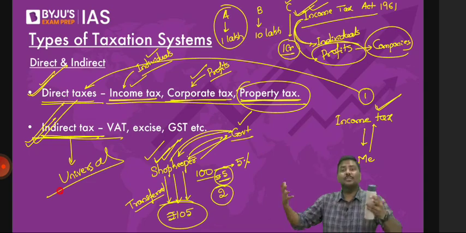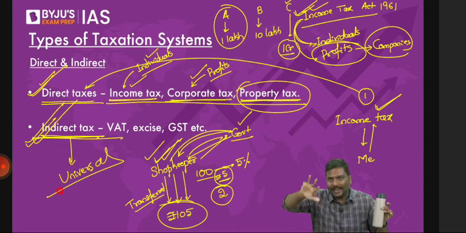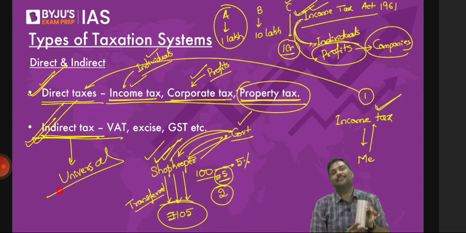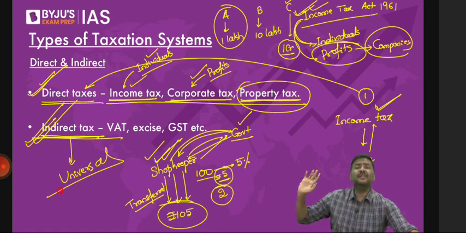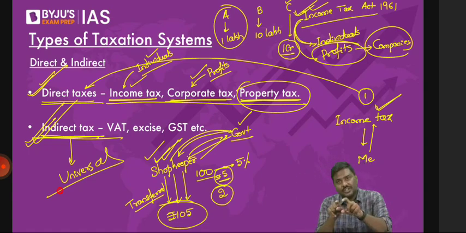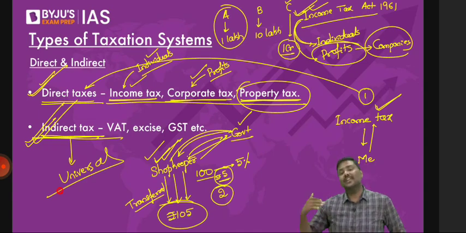But are we imposing these taxes when they purchase a bottle based on their income? Absolutely no. Income is not a criterion here. The price of the bottle is the criterion. So understand this carefully. Indirect taxes cannot differentiate between taxpayers, whereas direct taxes can be used to differentiate taxpayers. So that is very, very important. Why, you will understand after the break when I take up the concept of progressive, regressive, etc. Okay? Done. Any doubts so far?